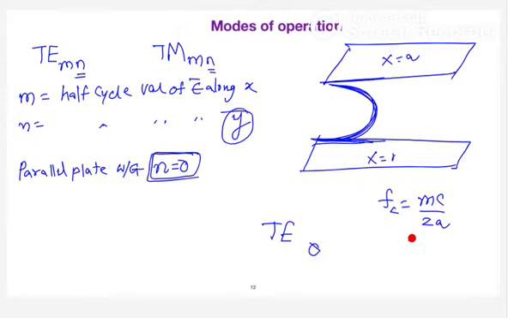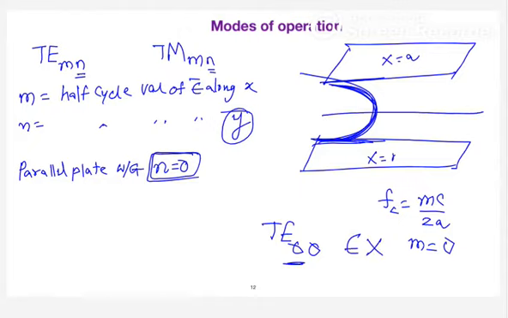So suppose m is going to start from 0, then the mode is 0, 0. Does it have any meaning? When m is also equal to 0, there is no electric field in the y direction, and in turn there is no electric field in the x direction as well. Which means that your electric field itself is not existing. Because if the wave is propagating in the z direction, your electric field should be there either in x or y.